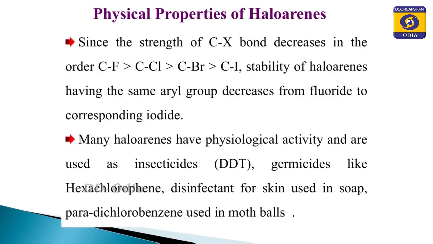Next arises the question, what about the stability? If you compare the stability, the stability of the haloarene depends upon the strength of the carbon halogen bond.